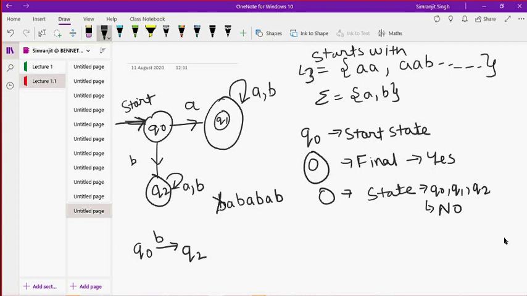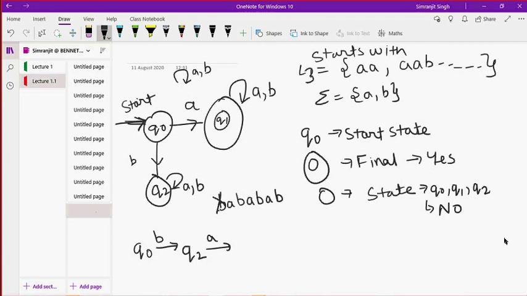Q2 on receiving A remains at this state. This is a loop over A and B. Whenever it is written like this, it means that it is looping over A and B.